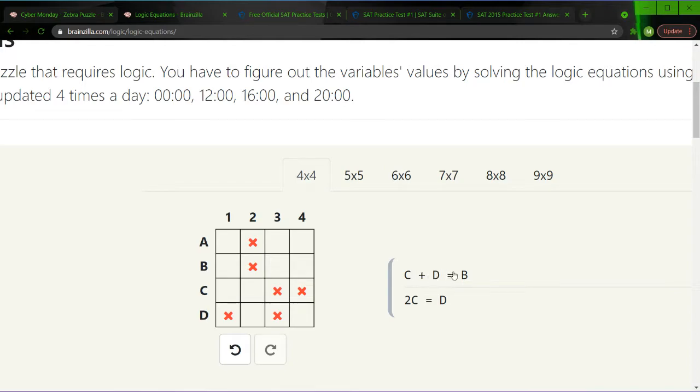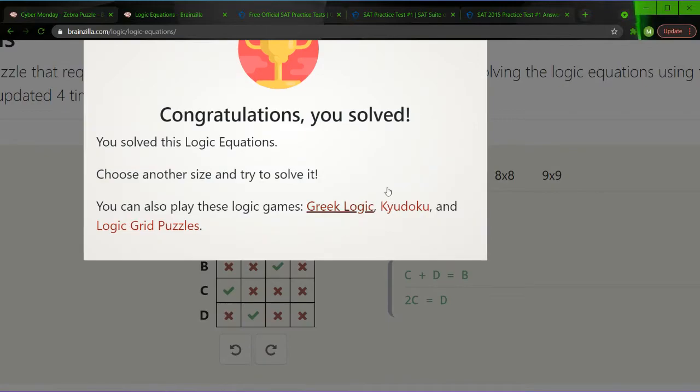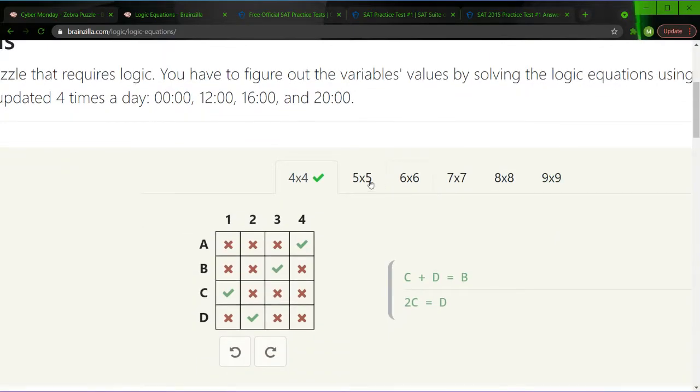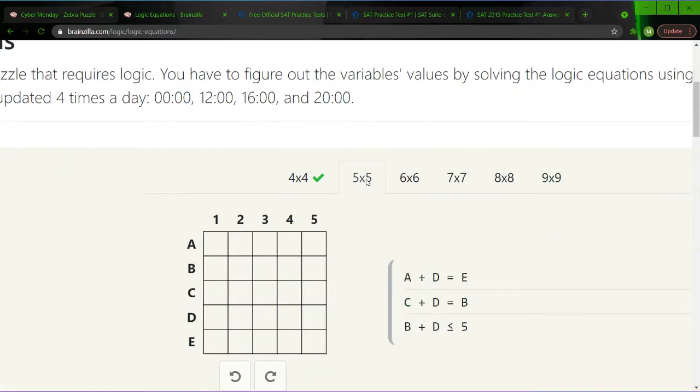Now we have c plus d is equal to b, which eliminates 4 for d, because if d was 4, then c, which is a number that's greater than 0, added to it would make b greater than 4, which is impossible. So d is 2, c is 1, and then b must be 3, which leaves a at 4. And that's a little fun, a little nice, little dandy. And you'll see this Greek logic, Kyudoku, and logic puzzles. We might do a little bit of those later before jumping right into the SAT, just because they're fun.